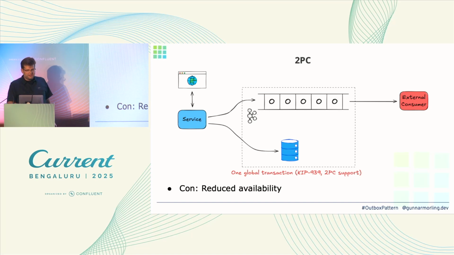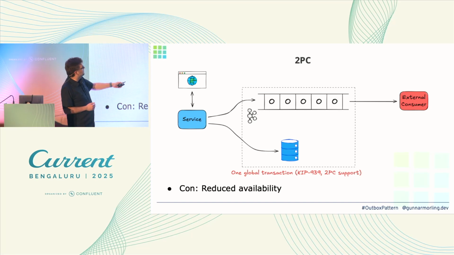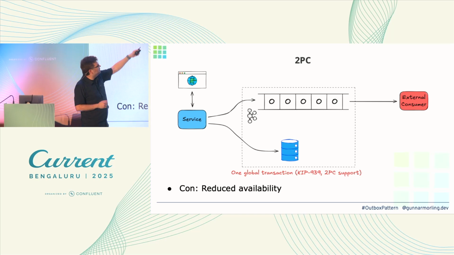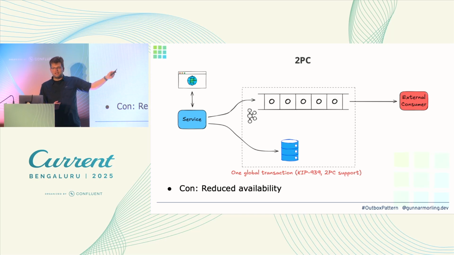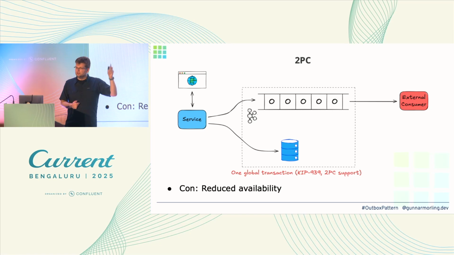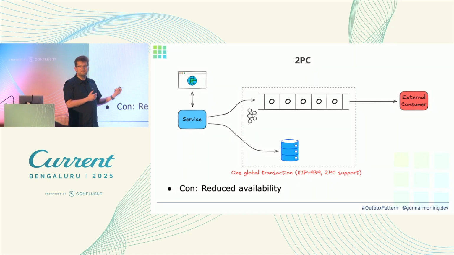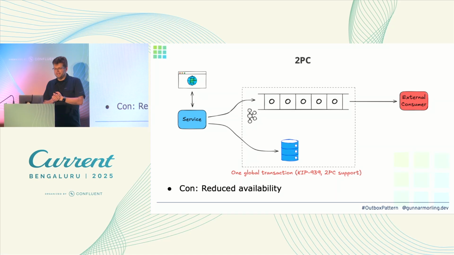The thing is, it has an impact on the availability of your service, because now in order for your inbound requests to succeed, you need to have those two resources available at once. So you need to be able to write to your database, and you also need to write to your Kafka cluster. And just by definition, the more resources you synchronously require, the lesser your overall availability will be, right?